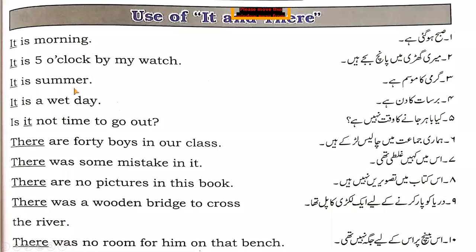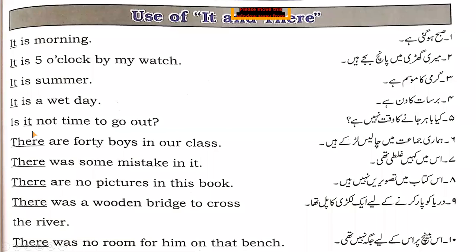It is summer, गर्मी का मौसम है. You all know that summer, winter, autumn, spring are seasons, so we can say that गर्मी का मौसम है. It is a wet day. Wet day means बरसात का दिन. Wet day doesn't mean गीला दिन. It means बरसात का दिन है. Is it not time to go out? क्या बाहर जाने का वक्त नहीं है?